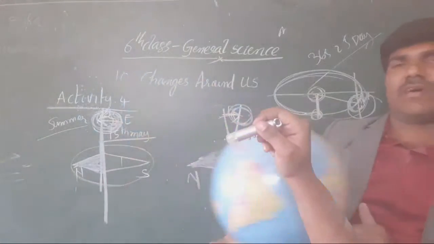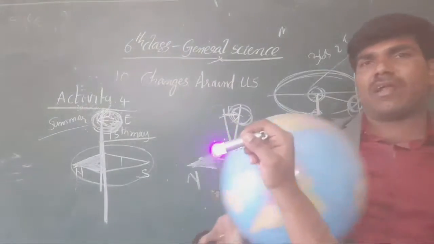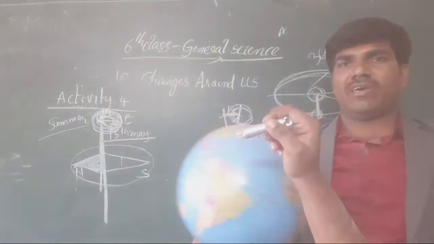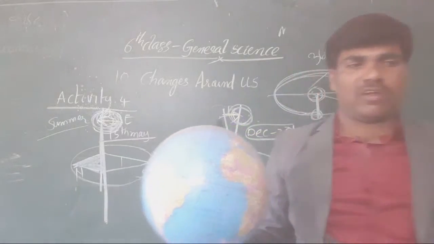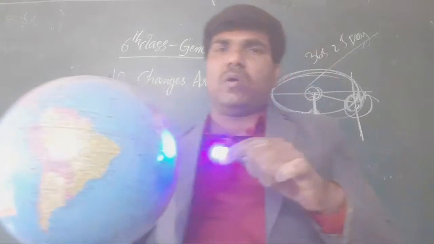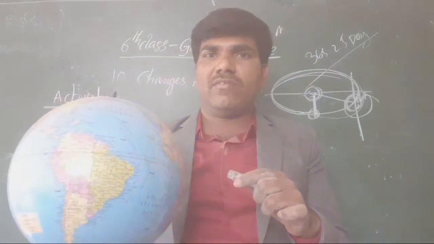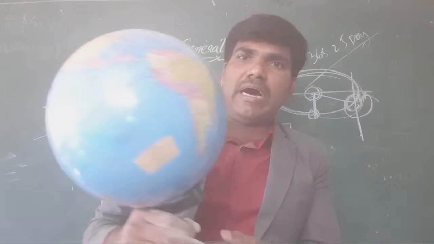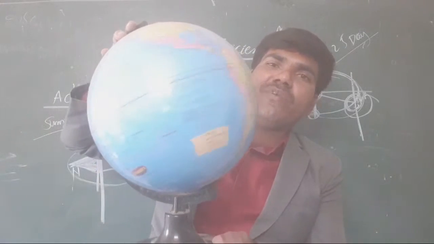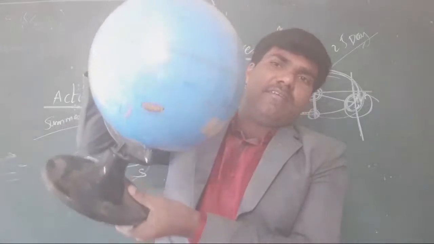Because of that our sun rising position and sun setting position may change, and as well as the seasons also change. Got it or not, all the students? This is the only cause. The earth is actually not exactly upright, not exactly like this.